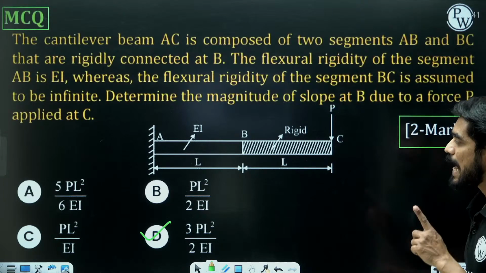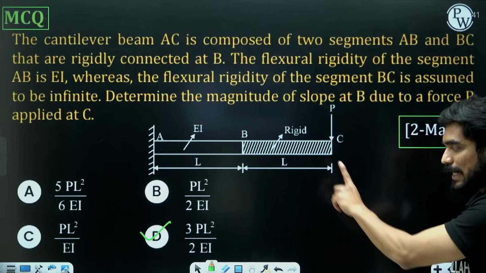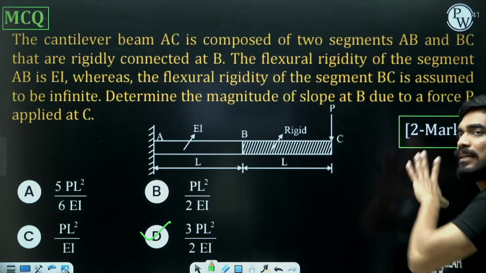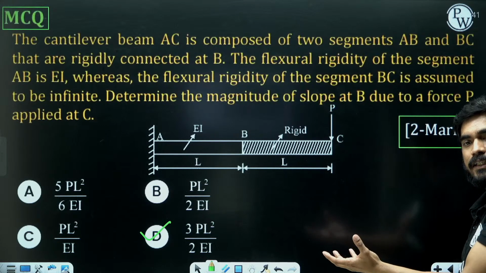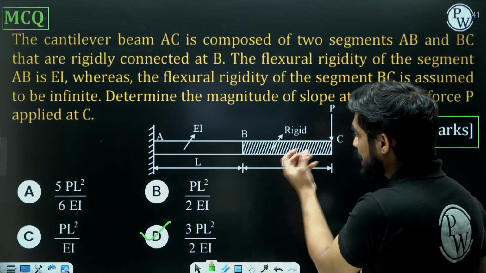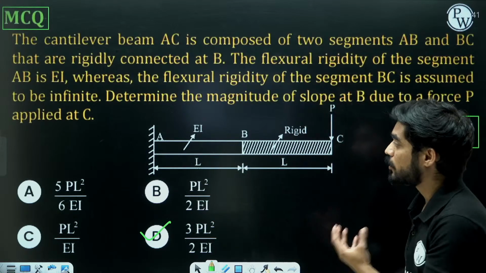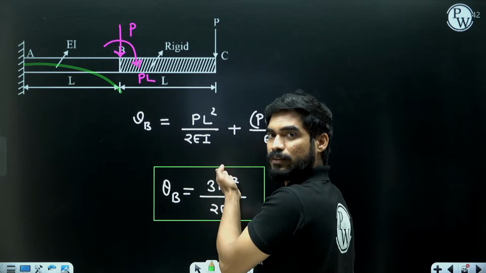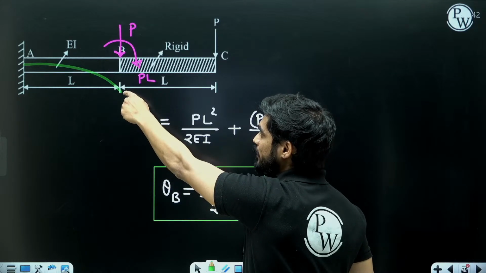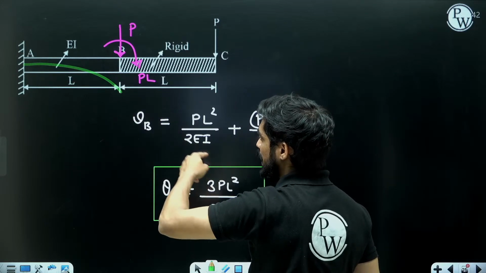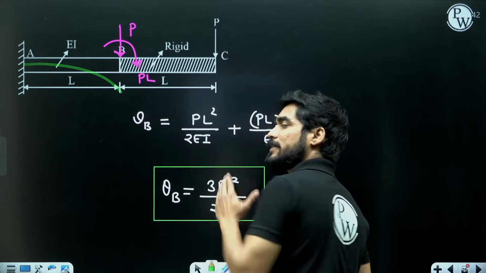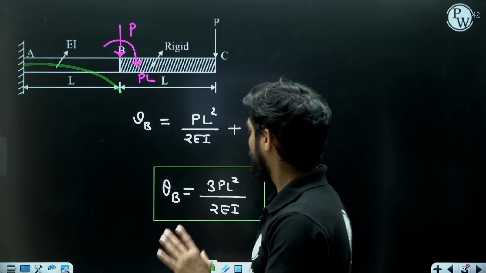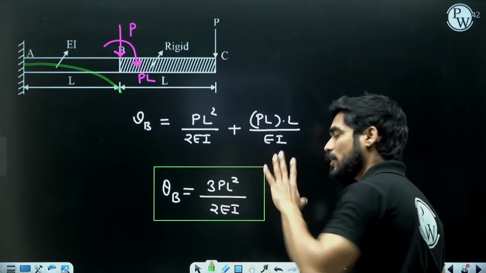Now, even if they ask you the slope at point C, the answer will remain same. Even if they ask you what is the magnitude of slope at C, your answer will remain same. Why? Because from B to C, the beam is rigid. So from B to C, it is not going to bend. The elastic curve will remain straight. So whatever slope you get at point B, it will remain same up to point C. So theta C is also going to be equal to theta B.